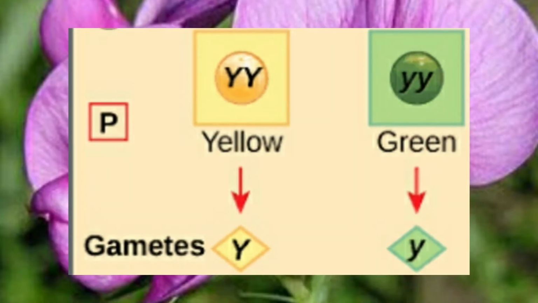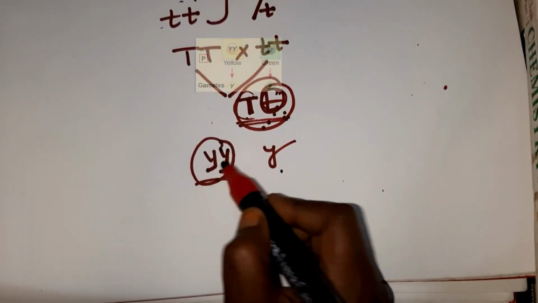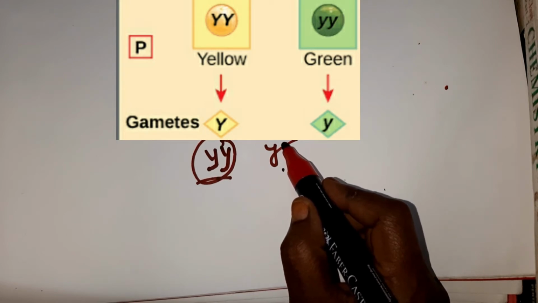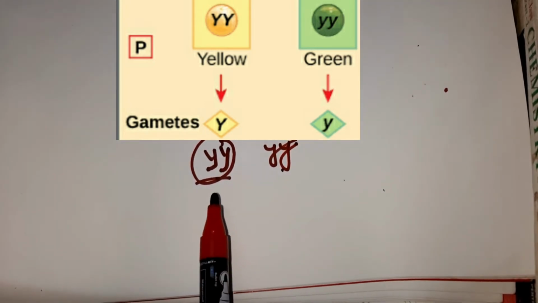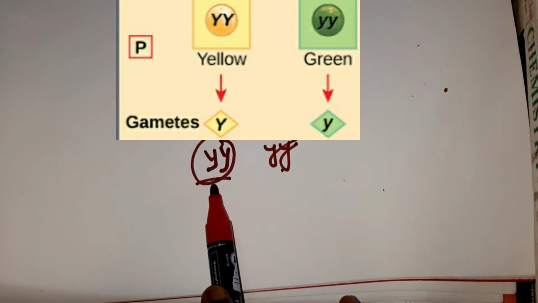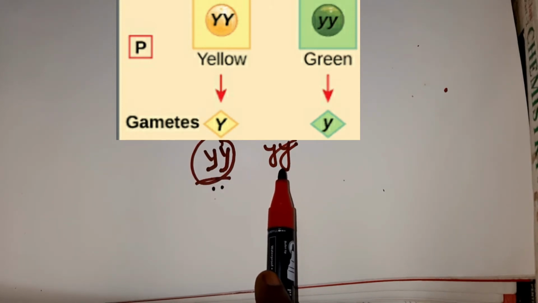The gene for seed color in pea plants exists in two forms. There is one form of allele for yellow seed color, that is capital Y, and green color, small y. You all understood, children? So in this example, we can see the allele for yellow seed color is dominant, whereas the allele for green color is recessive.